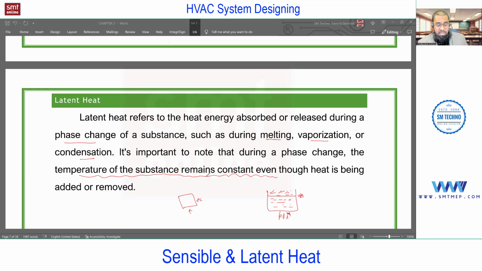So that condensation is required. So the change of phase means that the moisture inside the space is going to condense on the cooling coil. Again, that change of phase comes as latent. Okay, so this sensible and latent we will use throughout the load calculation, as per the type of source.